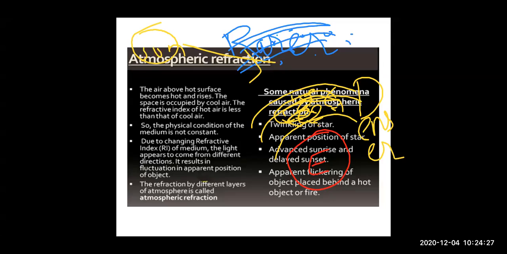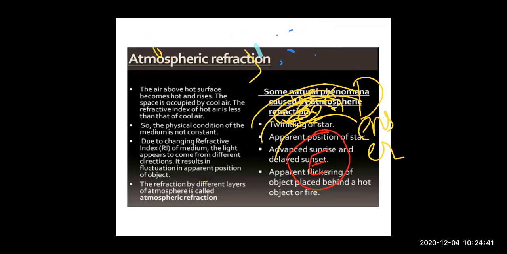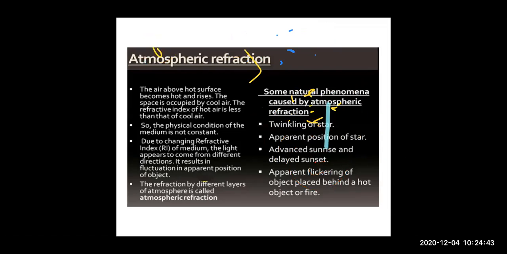Okay, so this refraction, which is caused by the different layers of the atmosphere, who is causing the refraction? The atmosphere's layers. So this refraction, which is caused by the different layers of the atmosphere, is known as atmospheric refraction. Now, you cannot fix that if the rarer medium is there, then what is the refractive index for rarer medium?